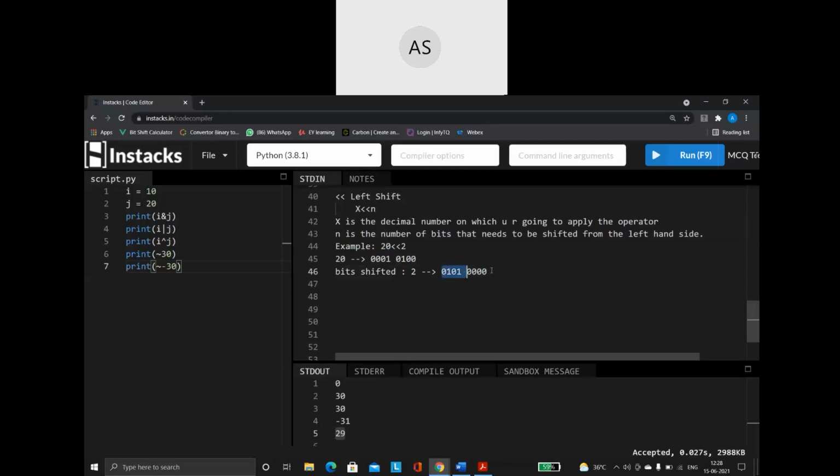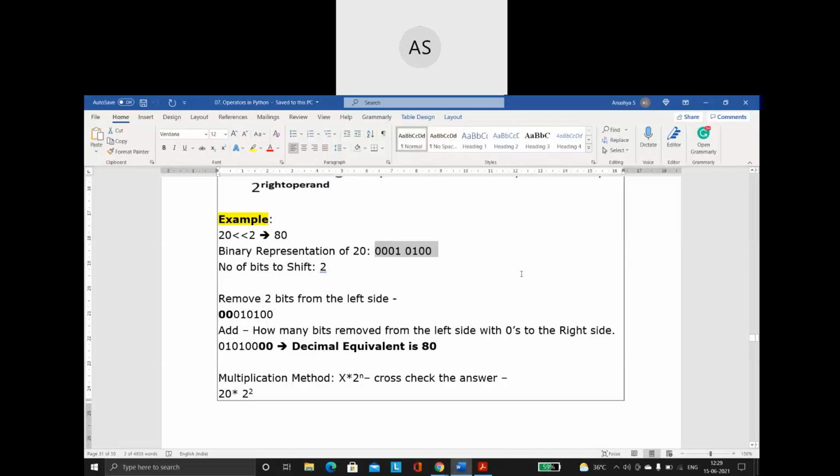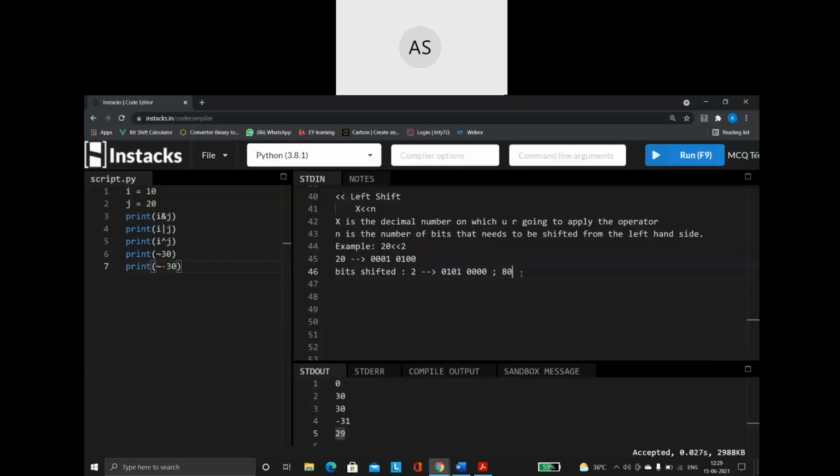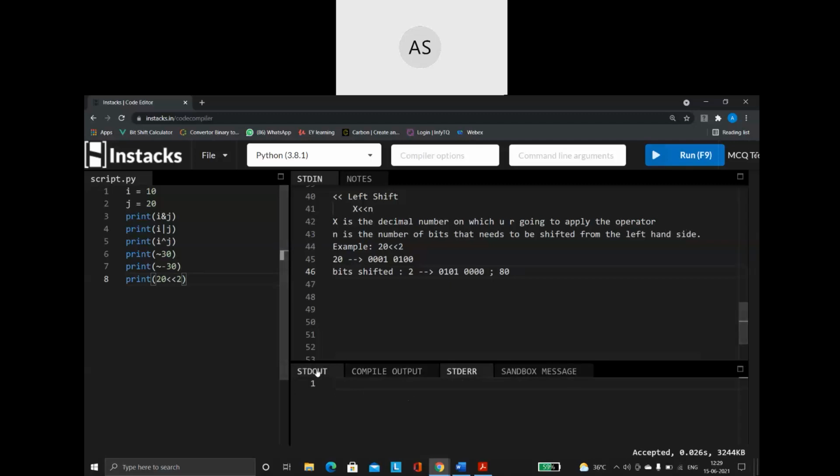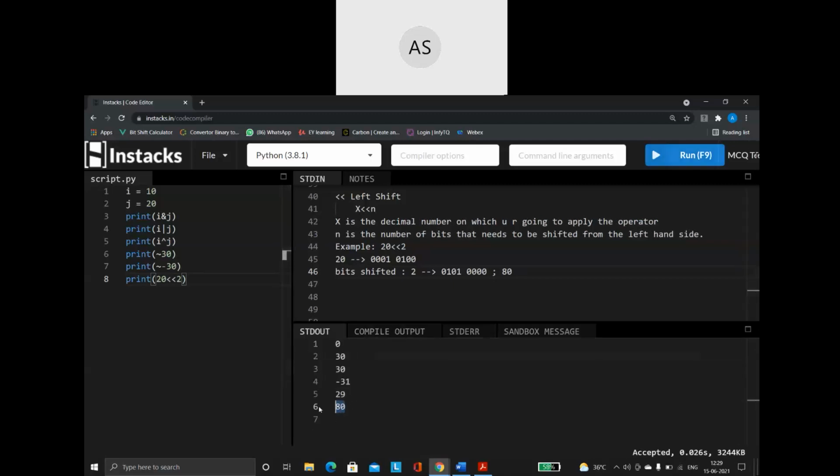For this number, now I have to find the decimal value. This is my result. This number is equivalent to the value 80. Let us check it. I am saying print 20 left shift 2, run this. What is the output I got here? 80. That is the value I am getting here also.